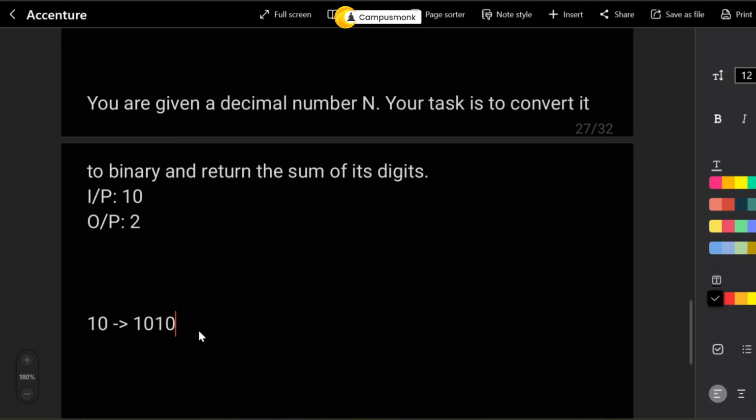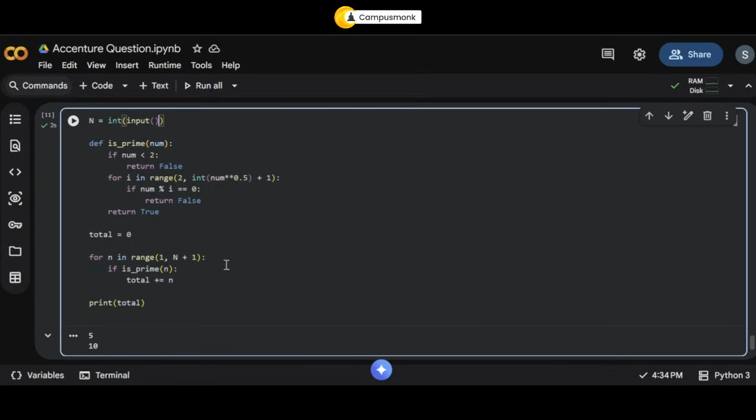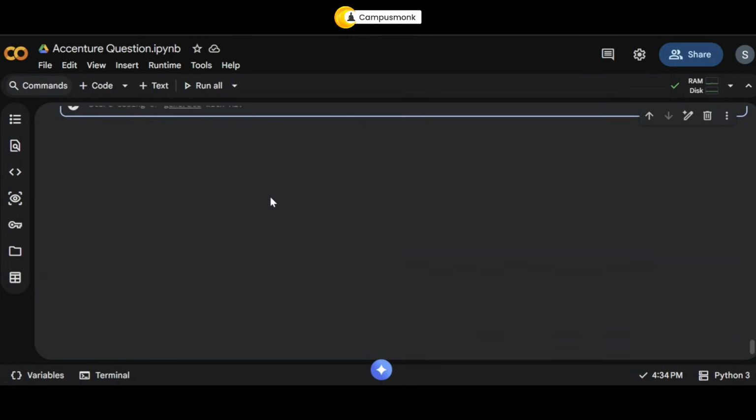So, it is basically telling you to do a sum of all of this. So, how will you do the sum of all of this? That means of this binary, you have to do 1 plus 0 plus 1 plus 0. What is the output? It is 2, right? So your output is 2. So this is a pretty straightforward and simple code. So we are going to see how we are going to do it.